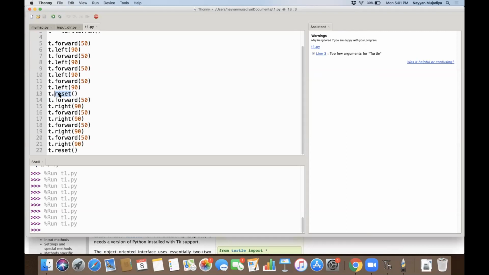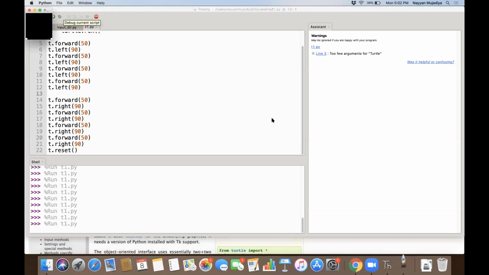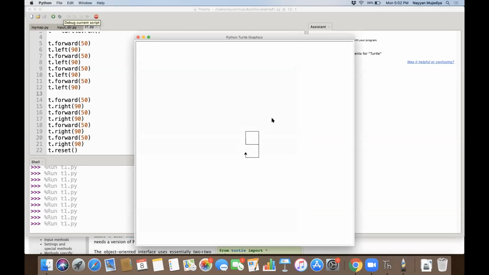Yes. But in that case, it will just clear and your turtle will be at the same place where it is. It will not go to the original place. When you say reset, your turtle will go to the original place. Let's not do this now. We'll first do the reset so that you understand one thing at a time. See, this we have drawn and reset. So we are at the original place.